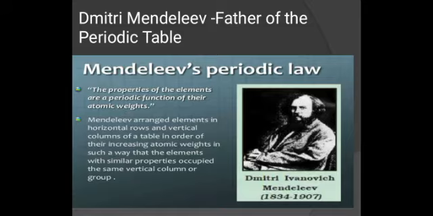So Mendeleev arranged elements in horizontal rows and vertical columns. These horizontal rows and vertical columns are known as periods and groups, on the basis of increasing atomic mass, in such a way that elements with similar properties occupy the same vertical column or group. Dear students, you have already done this chapter in 10th class. I have taught you periodic classification of elements in 10th class. Still we are doing it again, so please watch the video carefully and try to understand each and everything.